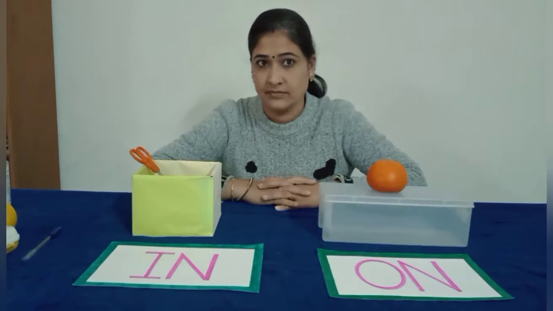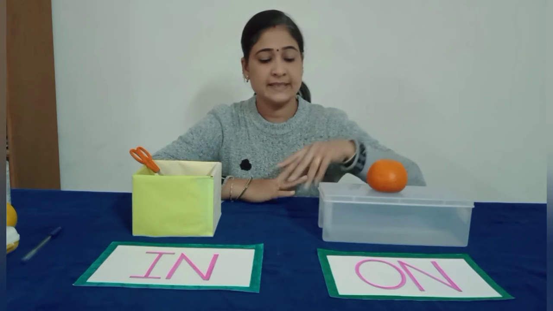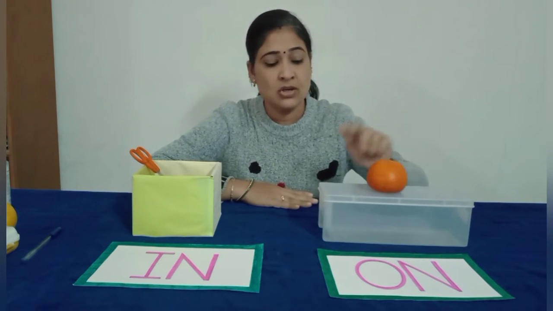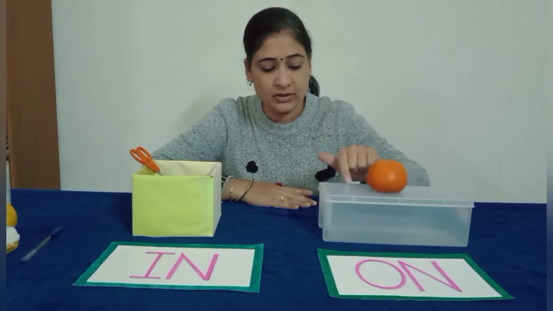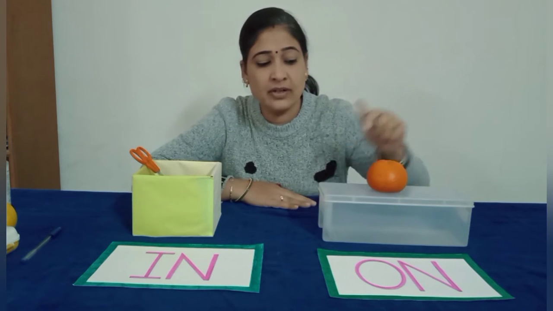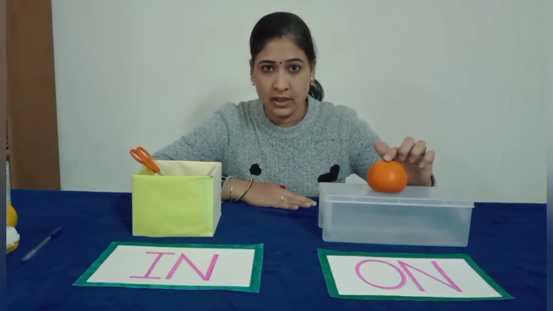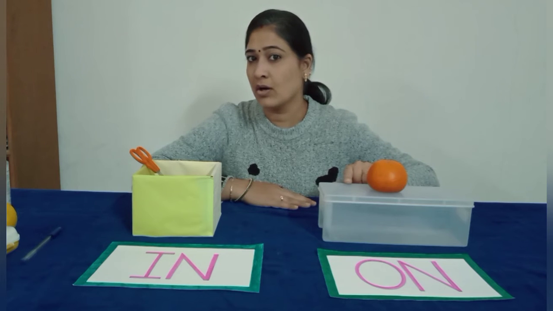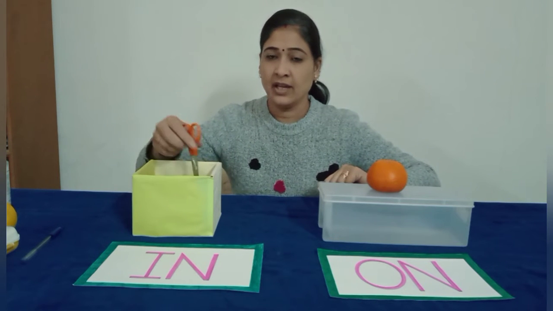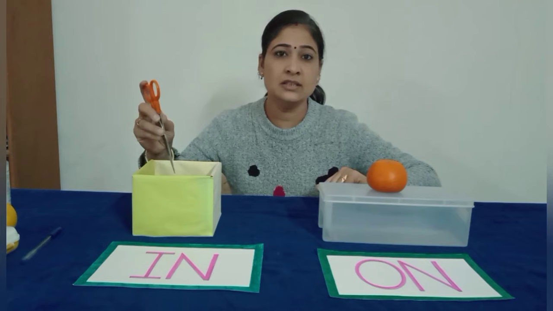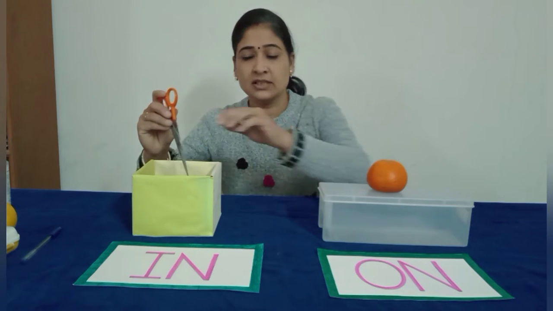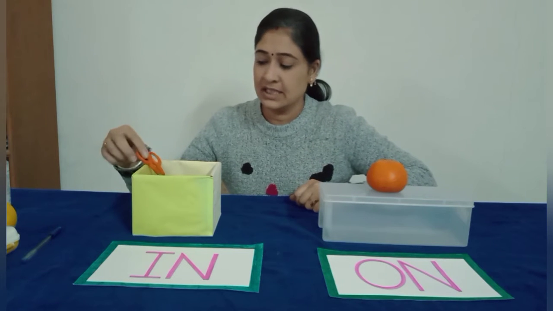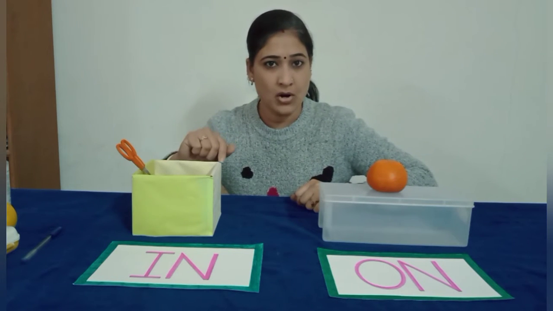Now dear student, you can see a box and an orange. You can see an orange is on the box. Orange कहाँ है? box के ऊपर. So we use the word on. Orange is on the box. And in this side we have a scissor and scissor is in the box. Where is the scissor? Scissor box के अंदर है. So we use the word in. The scissor is in the box.